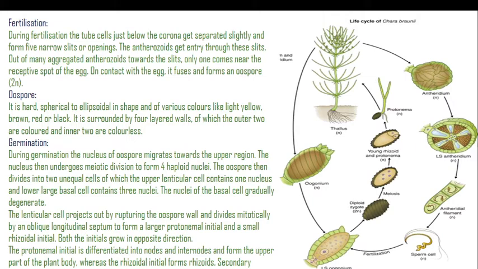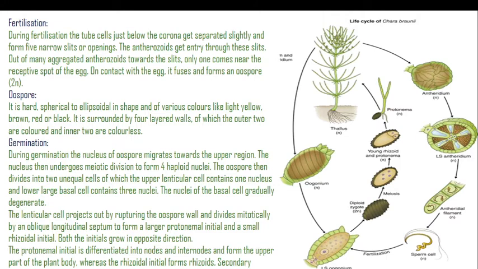rupturing the oospore wall and divides mitotically by an oblique longitudinal septum to form a large protonymal initial and a small rhizoidal initial. Both the initials grow in opposite directions.